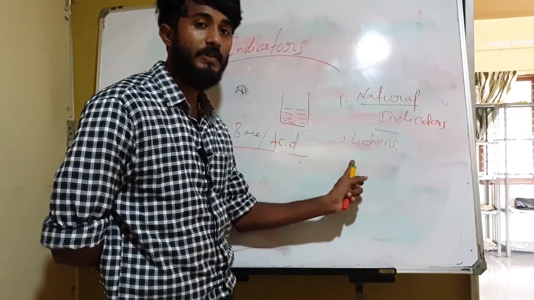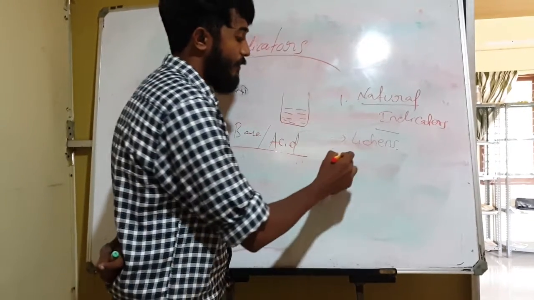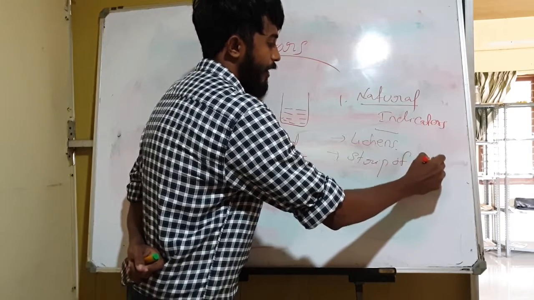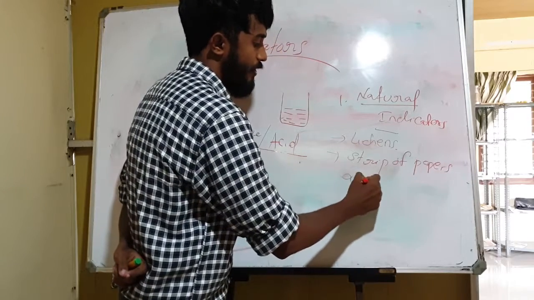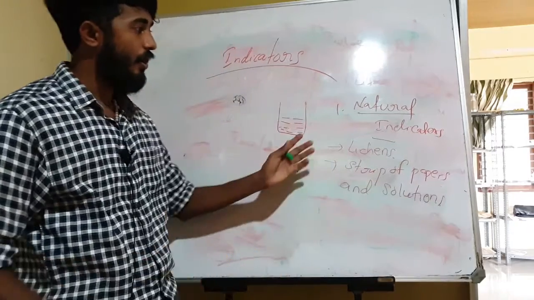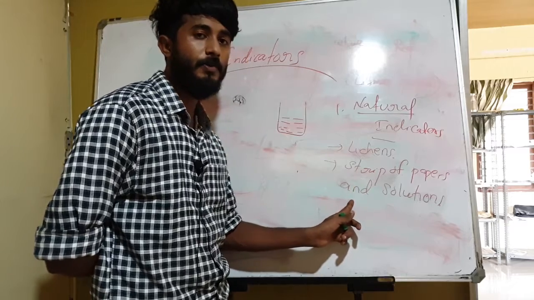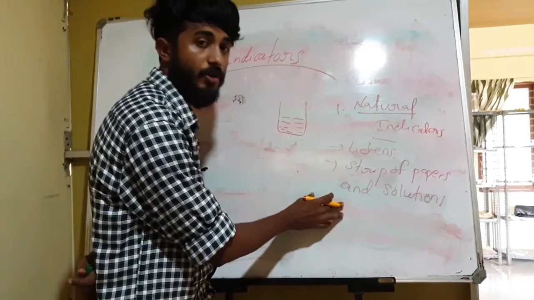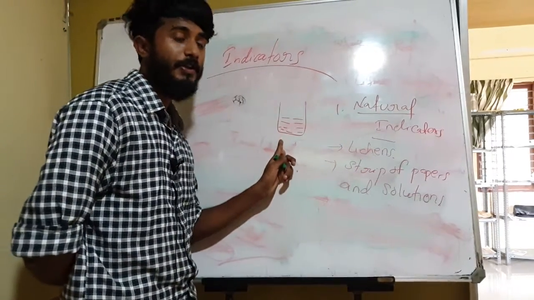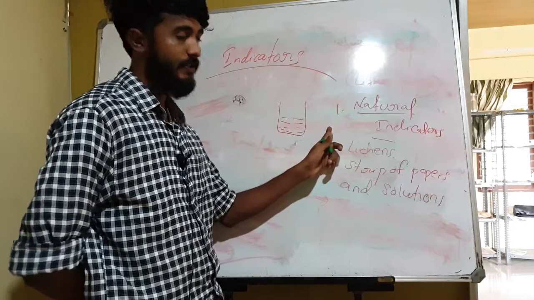Natural indicators are extracted from lichens and are available in the form of strips of paper or in the form of solutions. Okay, so how can we find out the presence of acid or base? By using natural indicators, that we have to understand.